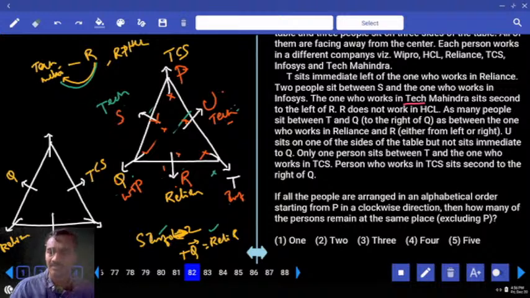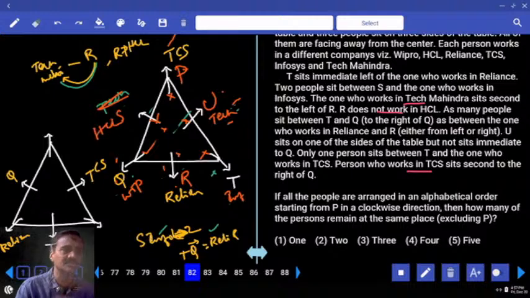Clear? The person at TCS sits second to the right of Q, and on the right hand side of Q is TCS. And HCL. What is the information you got? R does not work in HCL. Where is this HCL? And S must be. Tech Mahindra is done, so R, S, HCL.